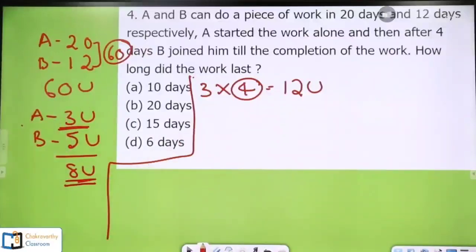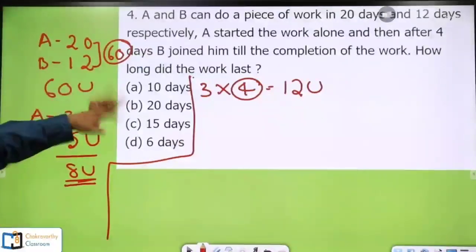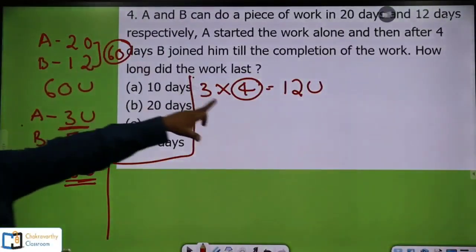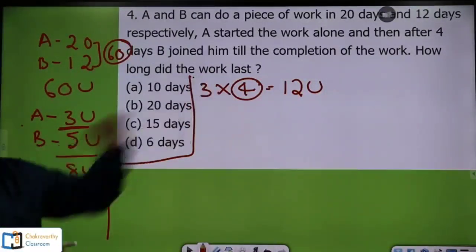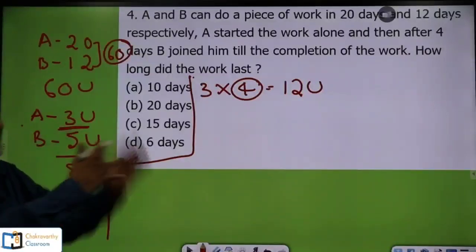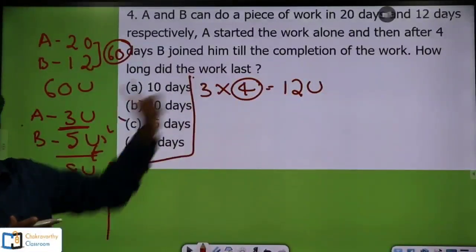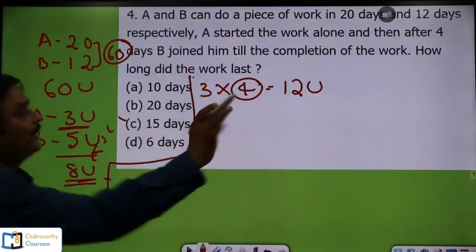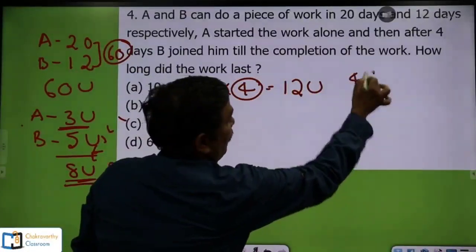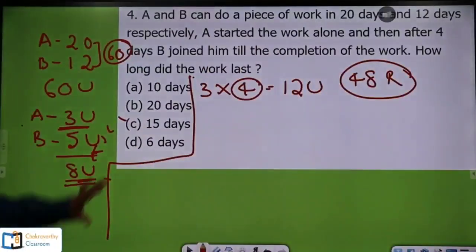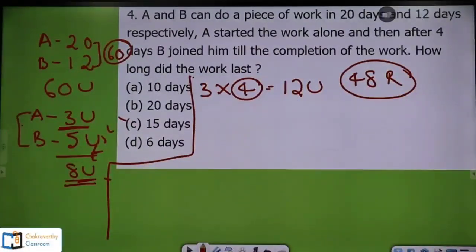Right, now how much work is remaining here? Out of 60, 12 units are completed. So 60 minus 10, 50, 50 minus 2, 48. 48 units of work is remaining. This is being done by A and B together.